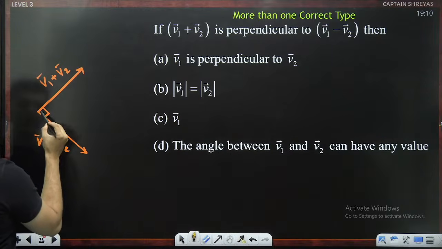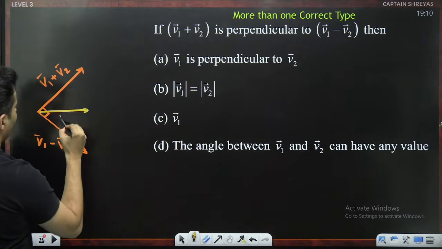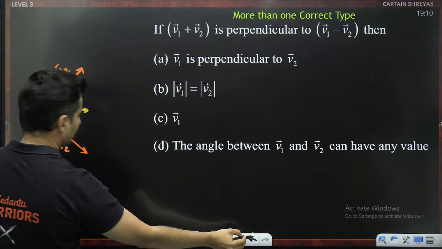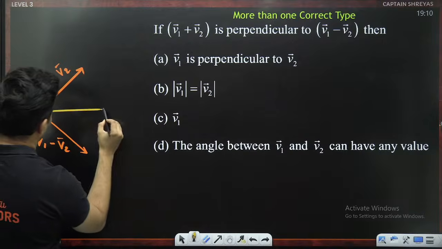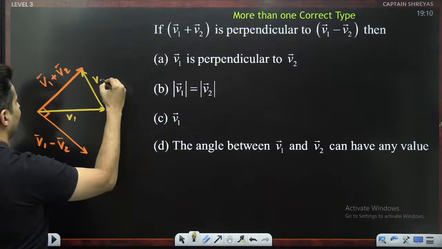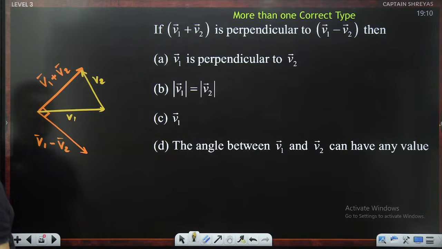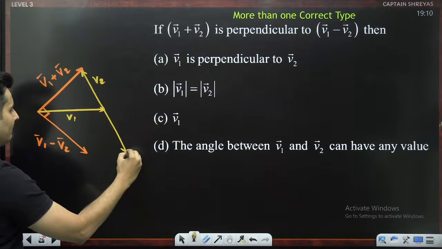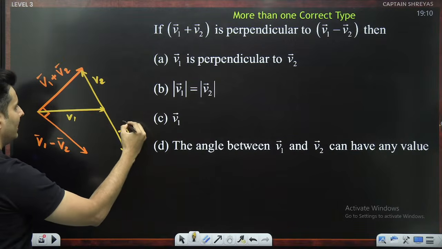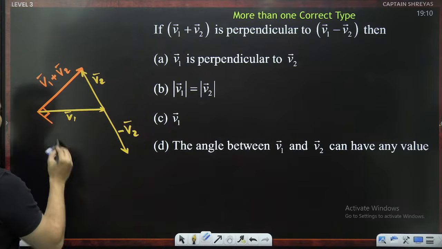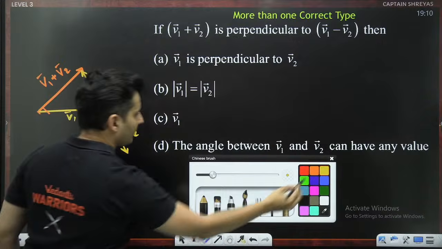Imagine if this is V1, this is V2, this will be V1 plus V2, this will be negative V2. So technically speaking, I should have put this over here.